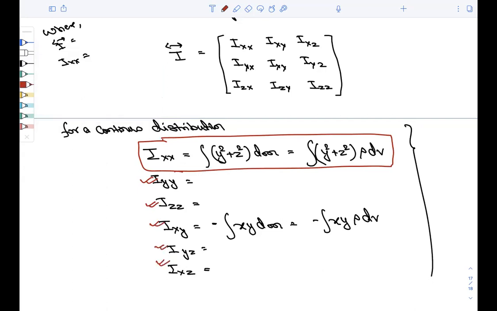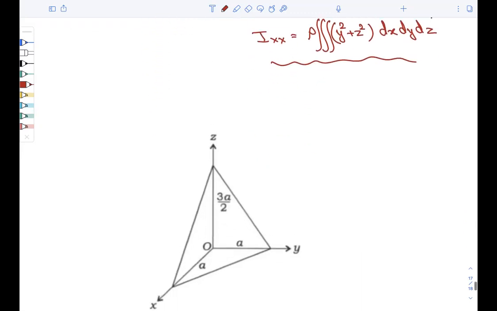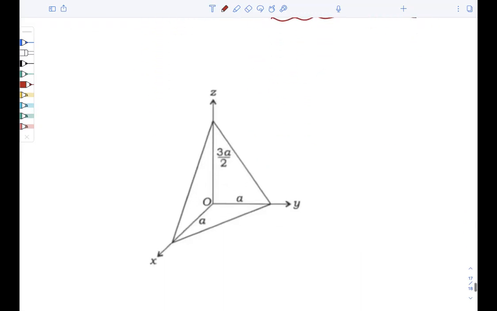The problem lies in how to write the dv element. So Ixx can be simply written as rho, which comes out, times the integration of y square plus z square, and the triple integration of dx, dy and dz. The question is how will you write the limits of x, y and z.